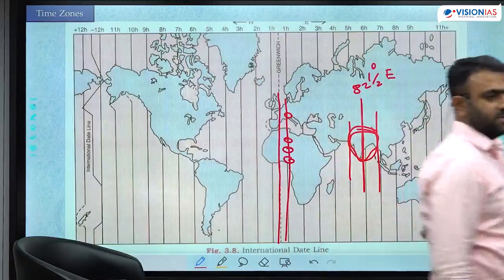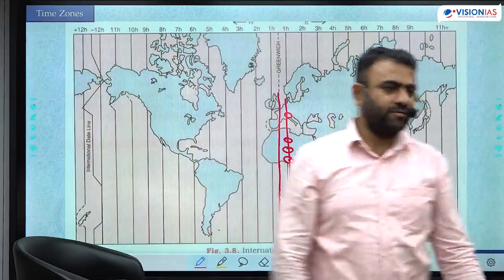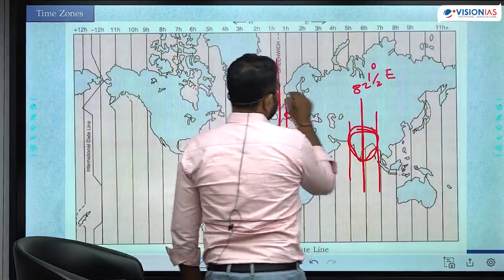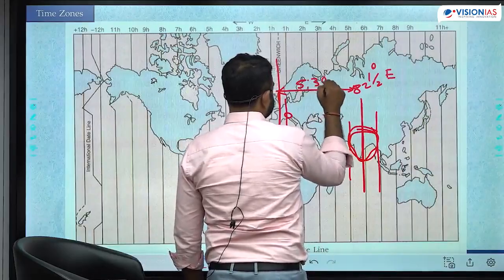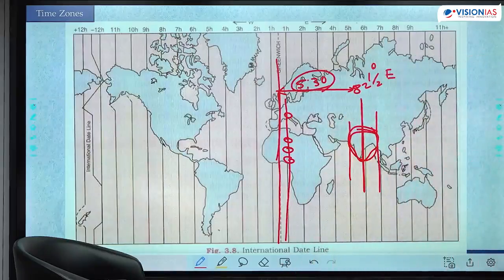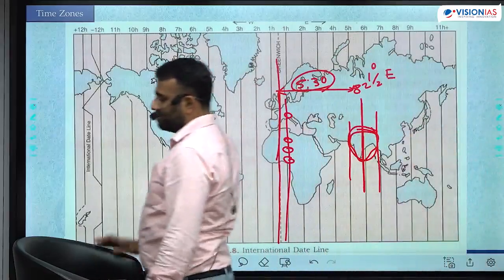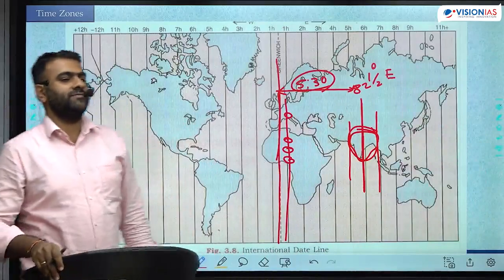Okay, 82.5 degrees east is the central longitude between the easternmost and westernmost part. Central में जो चलता है ना, that is 82.5 degree east. 82.5 degree east means from Greenwich it is located at a distance of 5 hours 30 minutes. 5 into 15, 75. 7.5 is 30 minutes. Okay, so to the world we have declared India follows 82.5 degree east longitude or GMT plus 5.5.